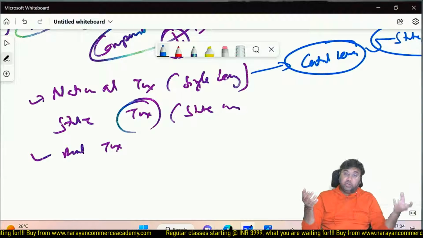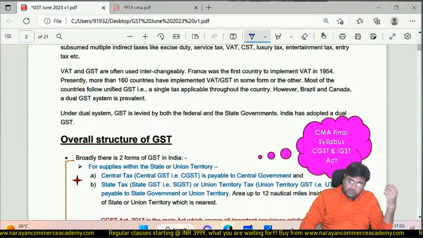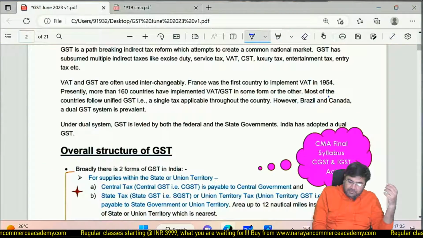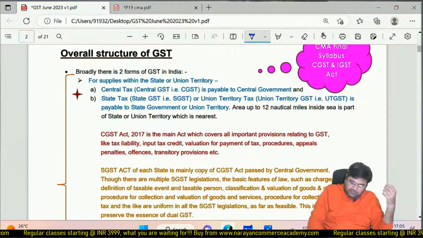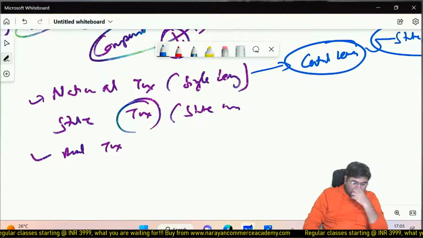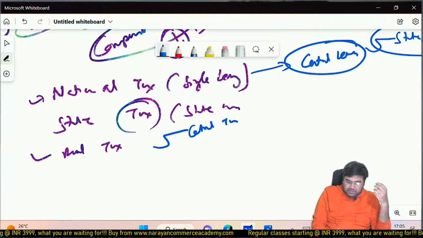In dual tax, which is basically followed by Brazil and Canada, this system prevails. In dual tax, the central government collects their share and the state government collects their share.